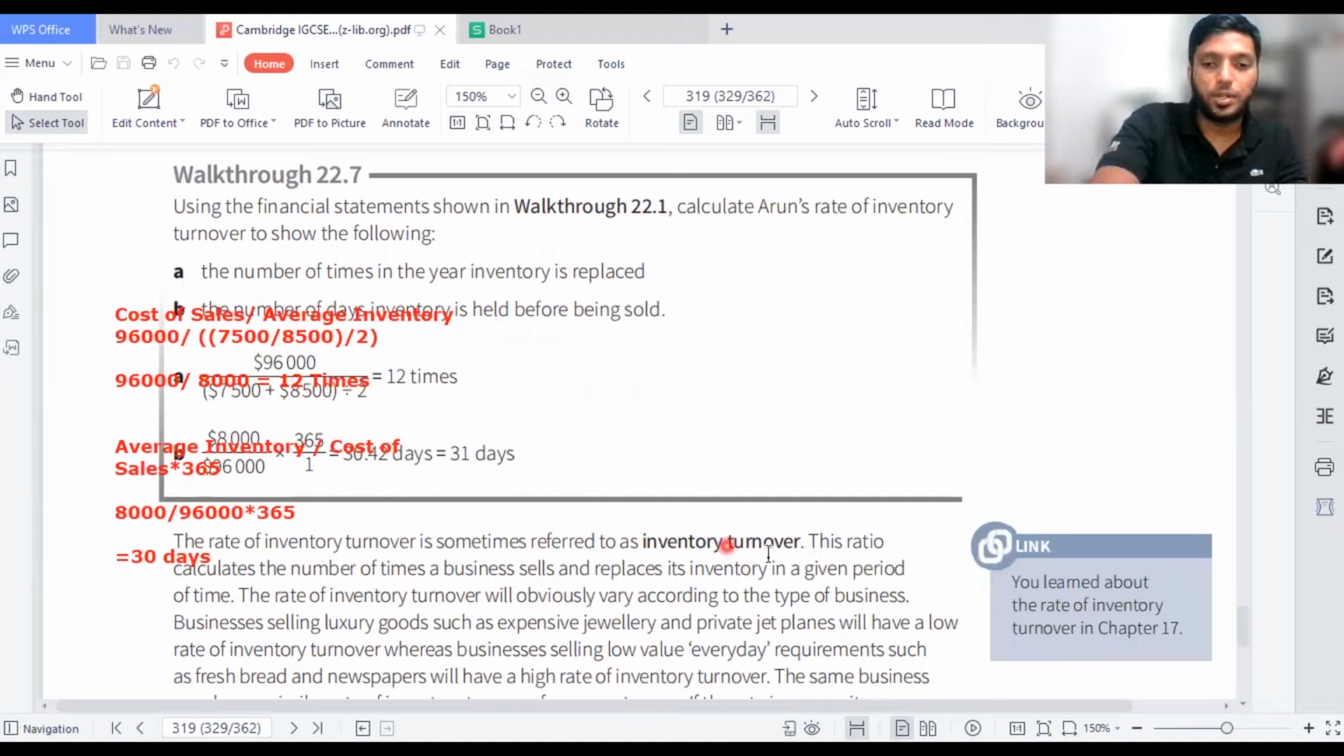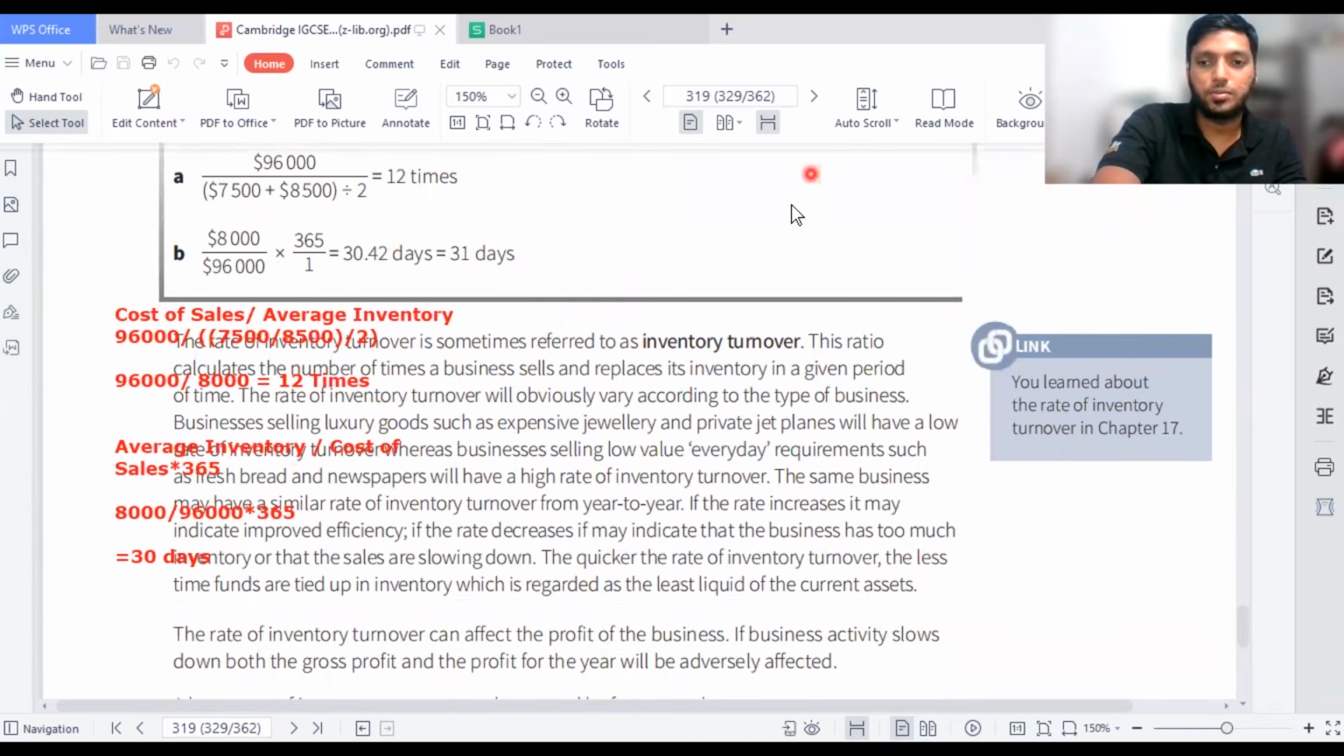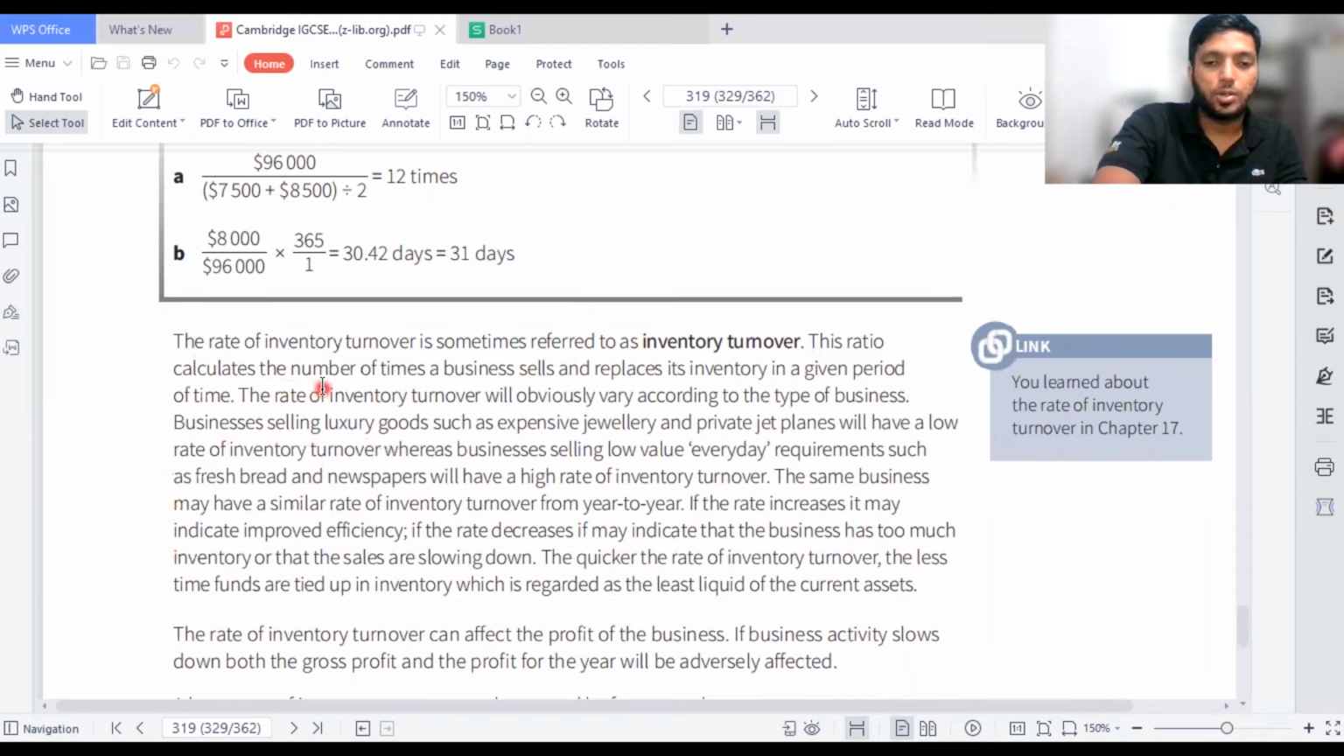Then we move on. The rate of inventory turnover is sometimes referred to as inventory turnover. This ratio calculates the number of times the business sells and replaces its inventory in a given period of time. The rate of inventory turnover will obviously vary according to the type of business. Businesses selling luxury goods such as expensive jewelry and private jet planes will have a low rate of inventory turnover. They don't always replace the inventory, whereas businesses selling low value everyday requirements such as pens and newspapers will have a high rate of inventory turnover. So whatever sells faster will always have a high rate of inventory turnover, but whatever is very expensive doesn't have a very high rate.